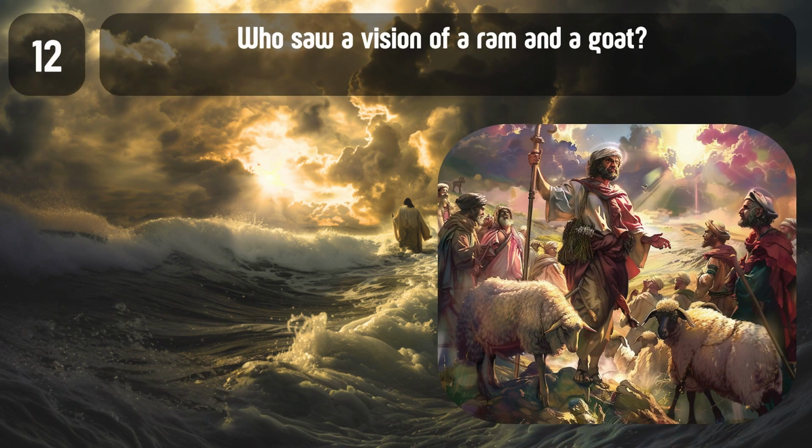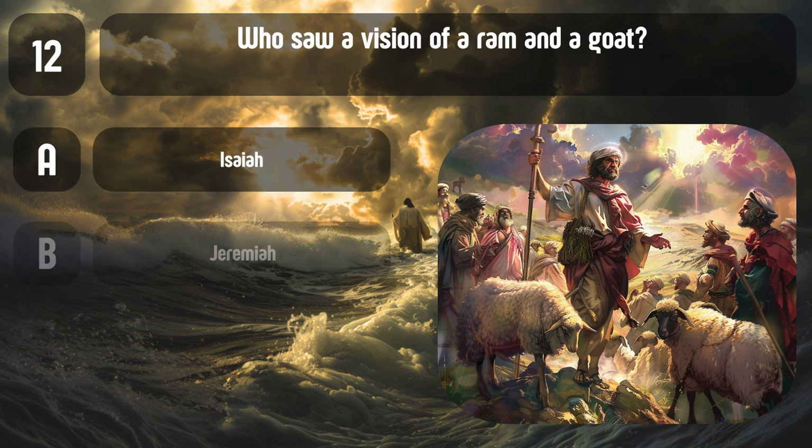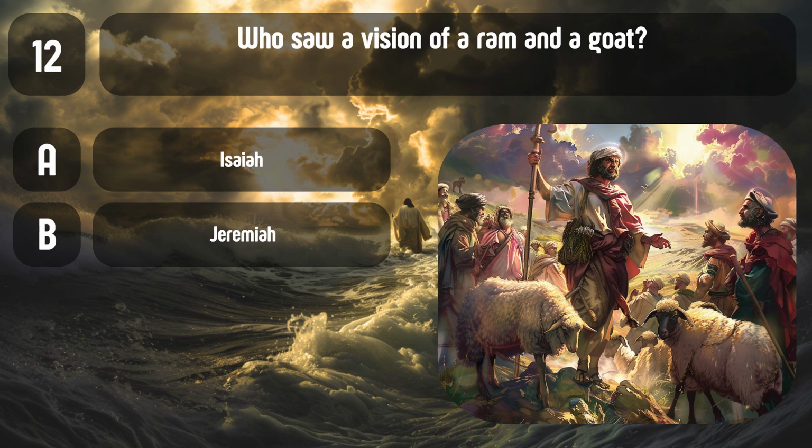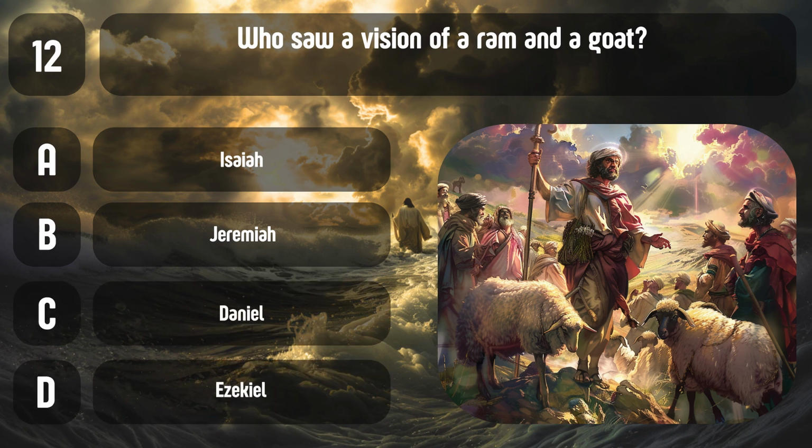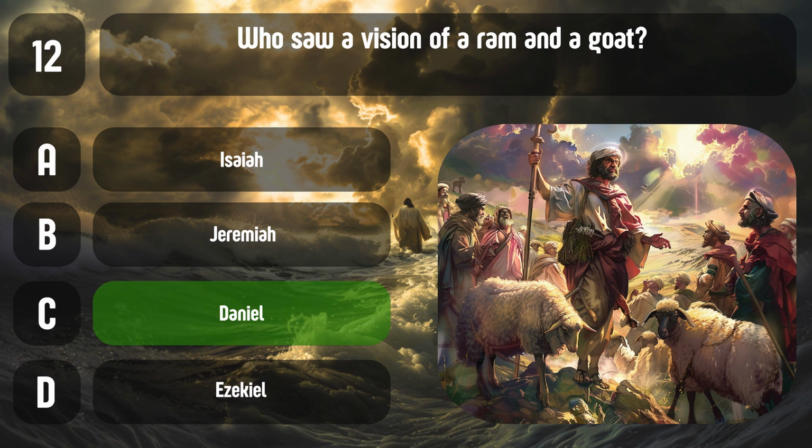Question 12. Who saw a vision of a ram and a goat? A. Isaiah. B. Jeremiah. C. Daniel. D. Ezekiel. Correct answer, C. Daniel. Daniel had the vision which symbolized future empires.